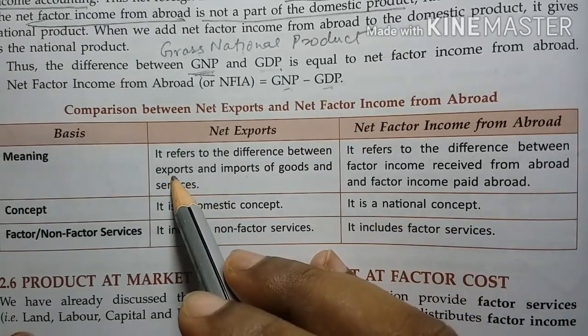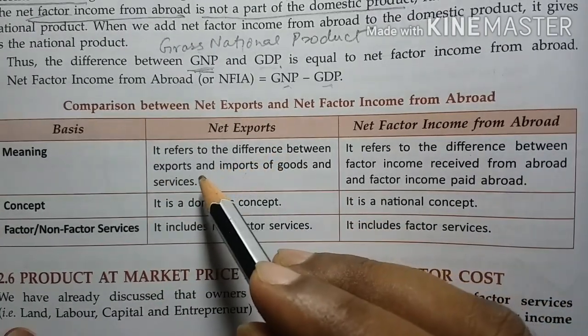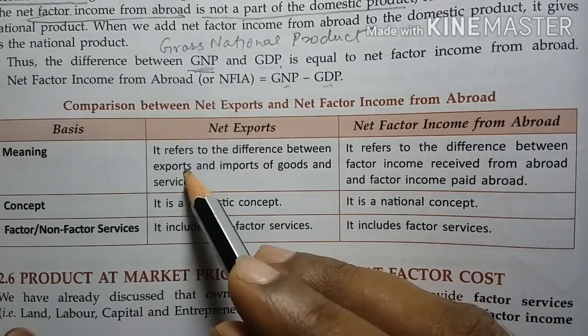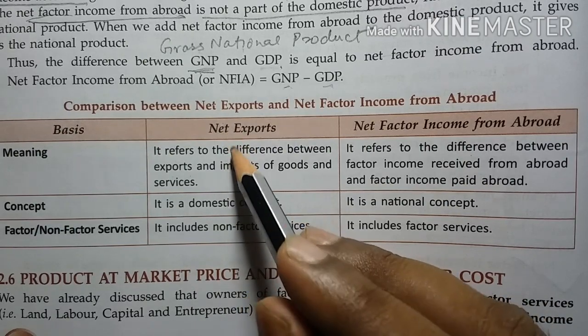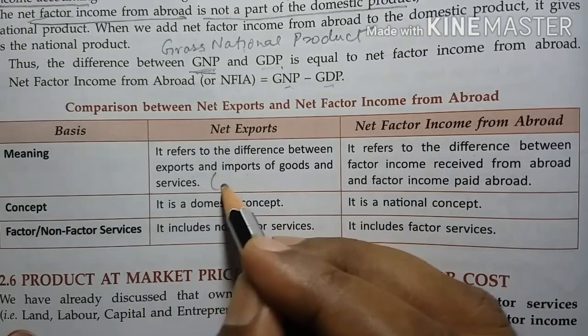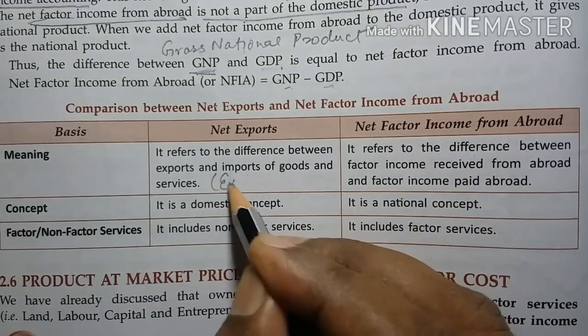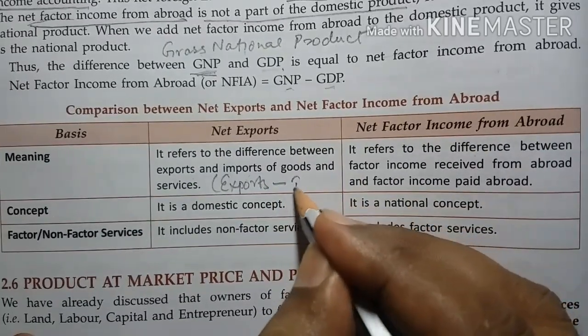We export goods like agriculture products or IT software, and we import petroleum products and computer hardware products. The net amount, exports minus imports, is net exports. So the formula is: net exports is exports minus imports.